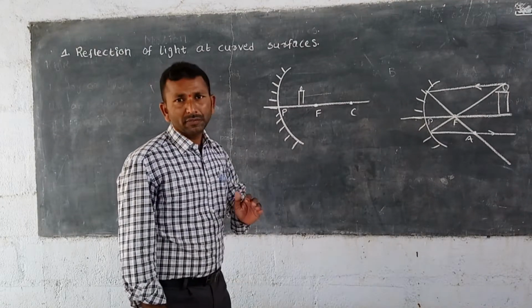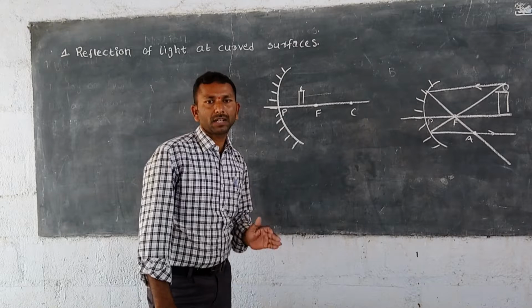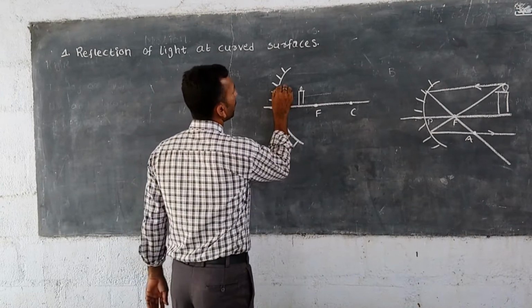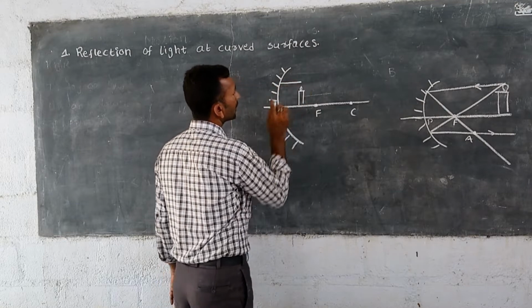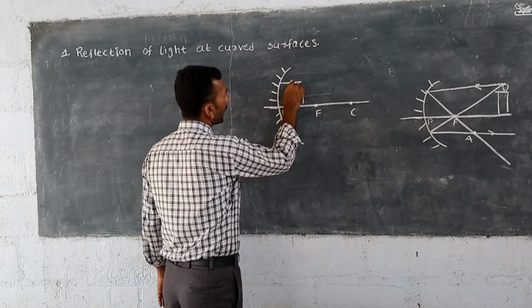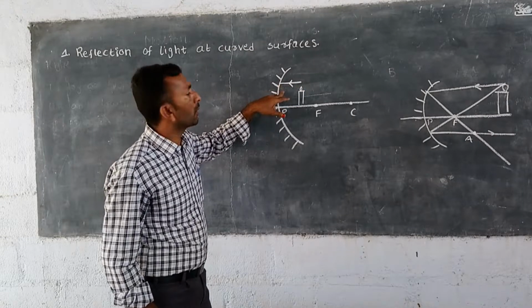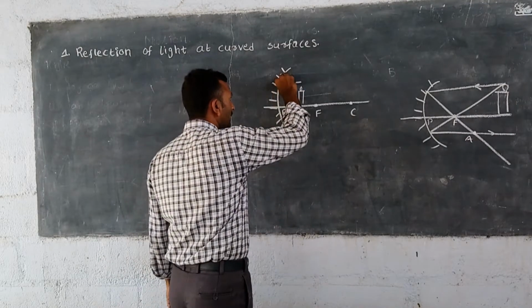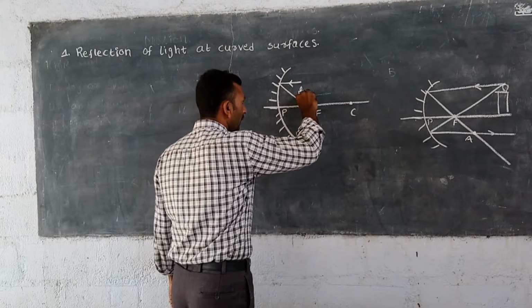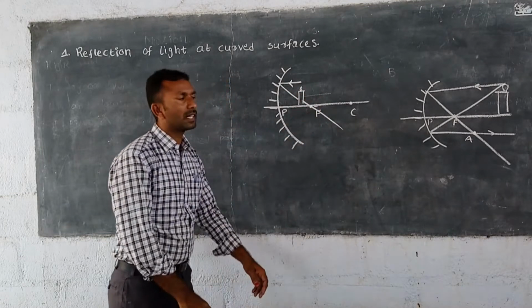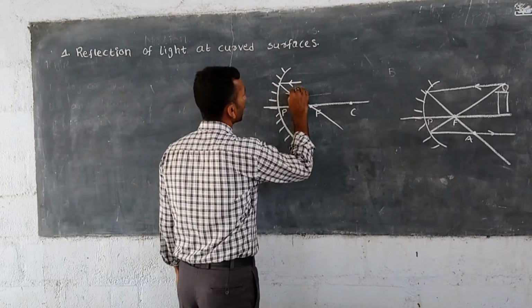And what is the first light ray? We have drawn each and every situation. The first light ray is the parallel light ray. This parallel light ray is incident on the concave mirror surface, and after incident it will be reflected back through the focal point of the mirror.